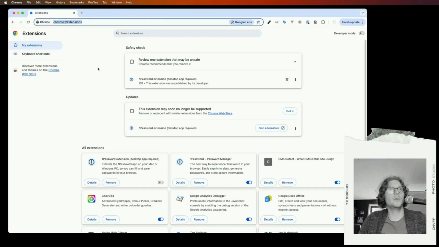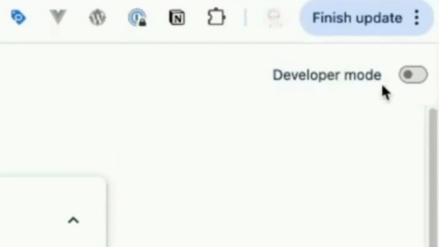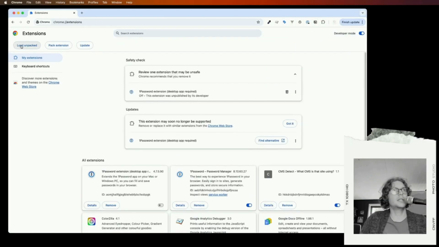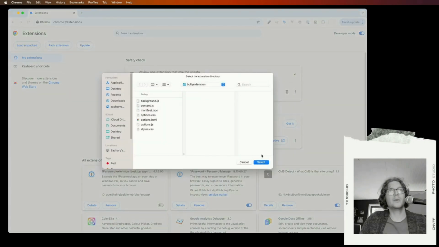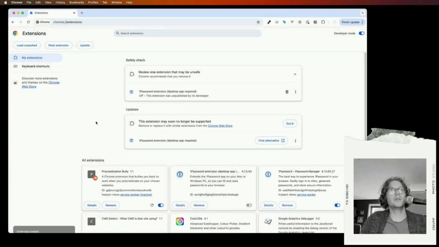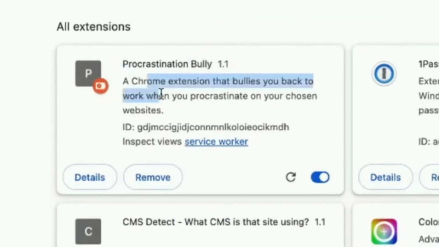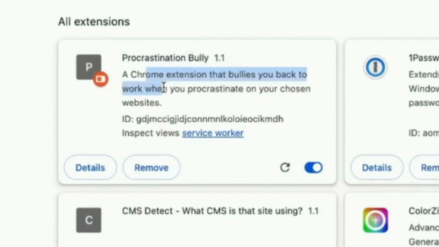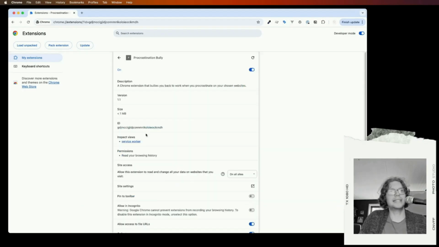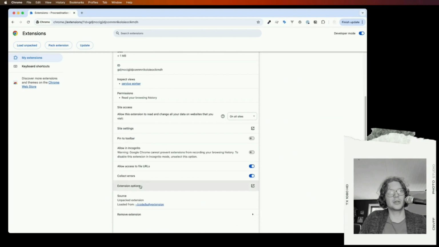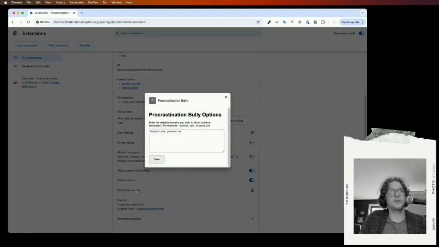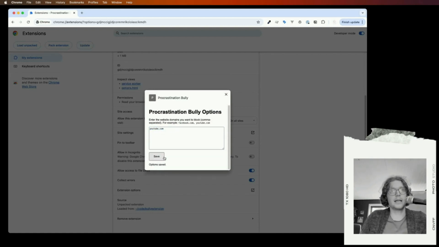We head over to where we manage our Chrome extensions in our browser. You have to turn on developer mode here, and we click load unpacked, and we basically just upload the folder with all our files, and there it is, a Chrome extension that bullies you back to work when you procrastinate on your chosen websites. We should be able to hit details and then find our settings to make sure that we have the websites, extension options right here. So it has Facebook and YouTube. Let's just do YouTube, because let's face it, that's where I spend most of my time procrastinating.